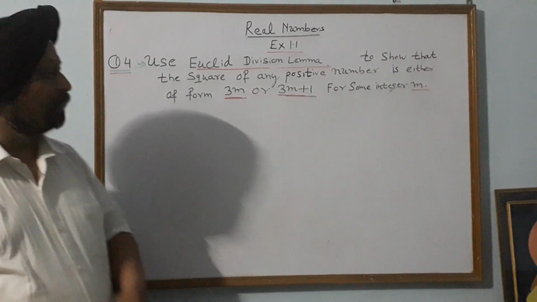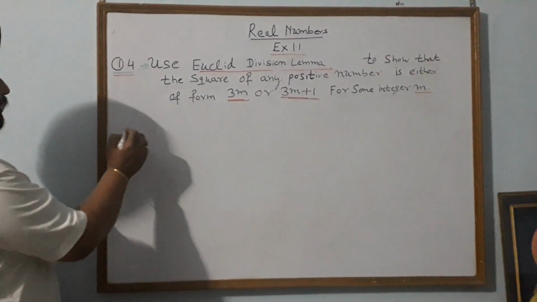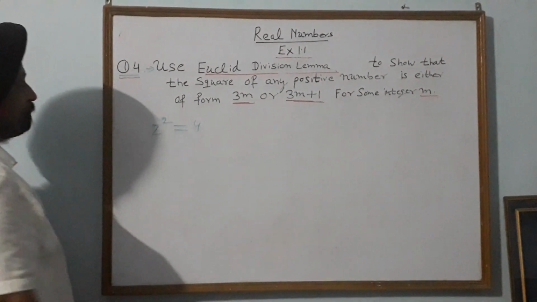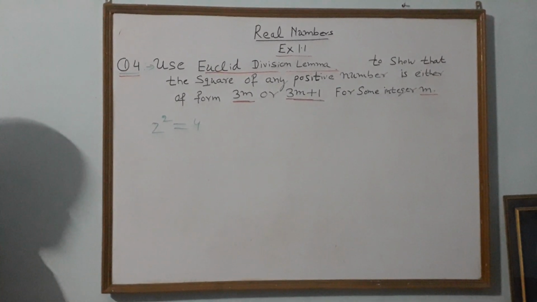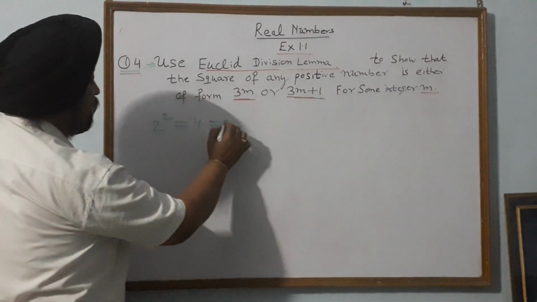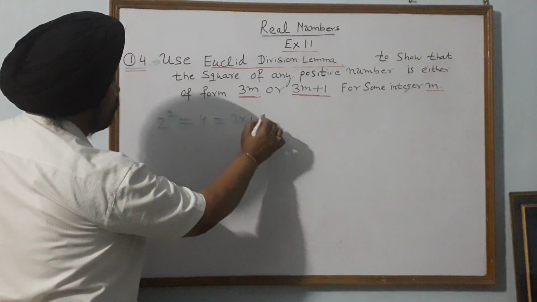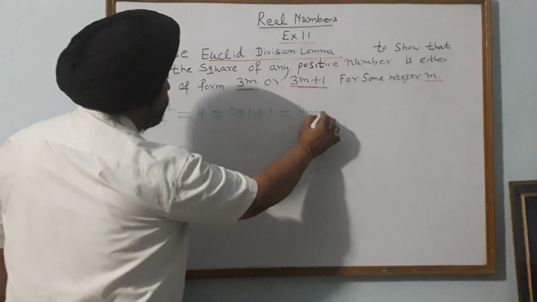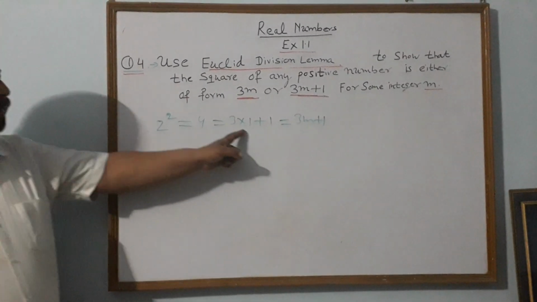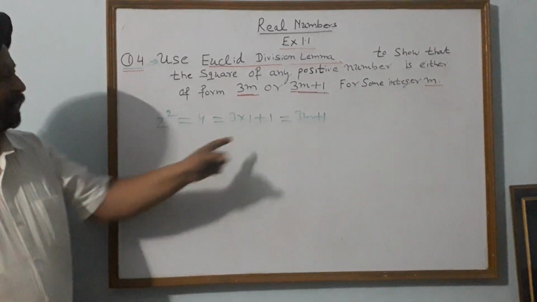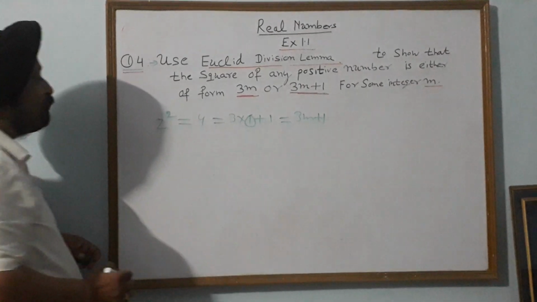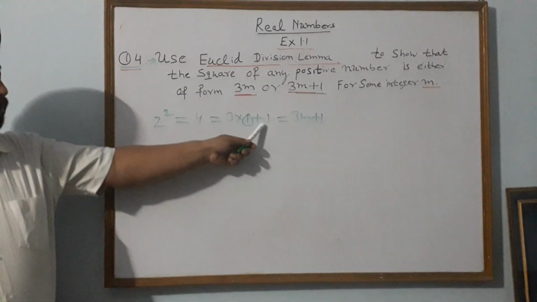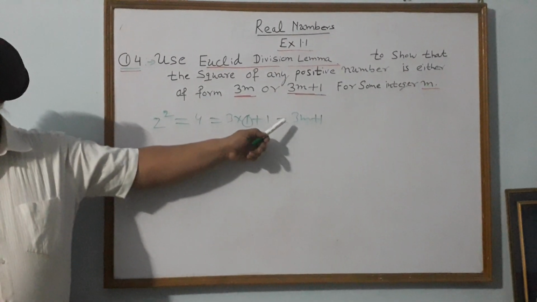For example, we know that 2 square is equal to 4. It is of the form 3 into 1 plus 1. So what is its form? 3m plus 1. And what is m here? Here m is 1. So the square of 2 is 4. It can be written as 3 into 1 plus 1. So it is of the form 3m plus 1.